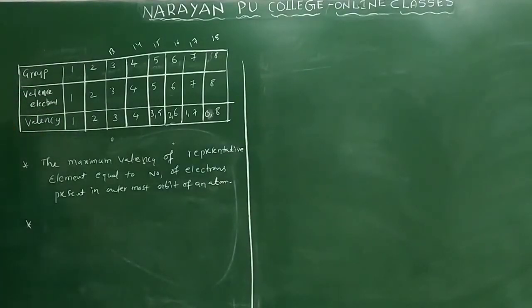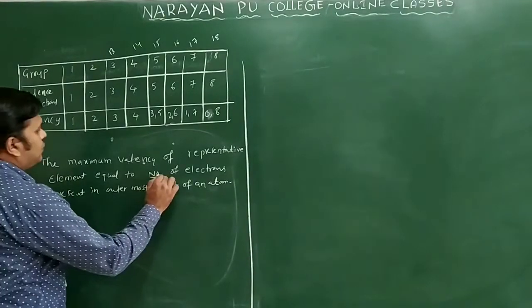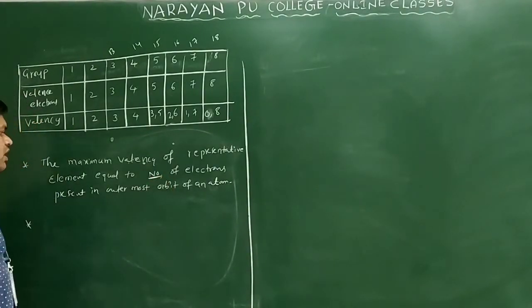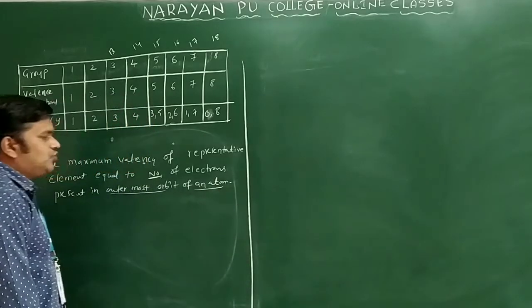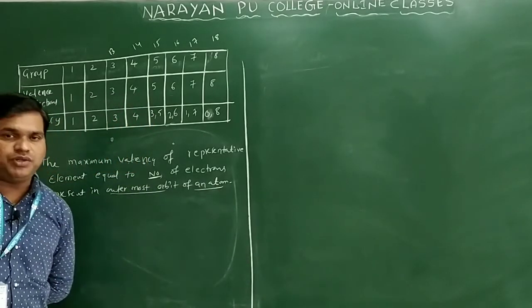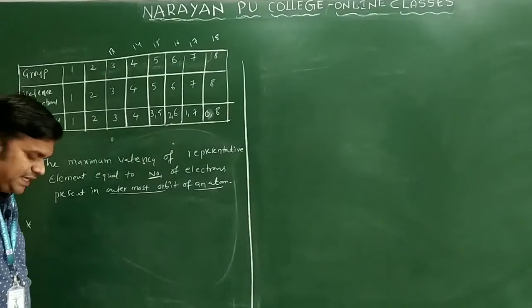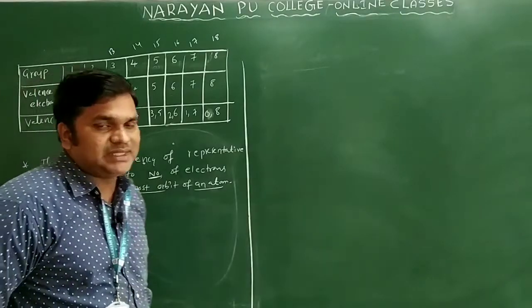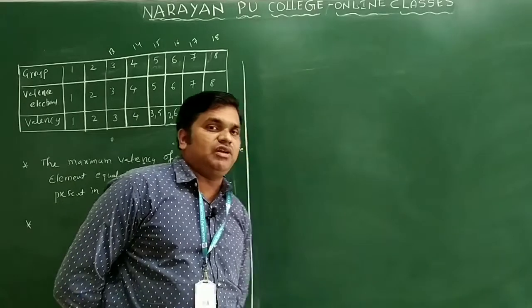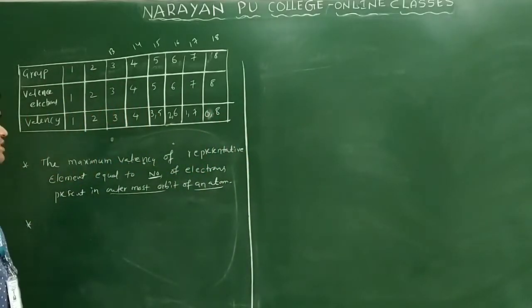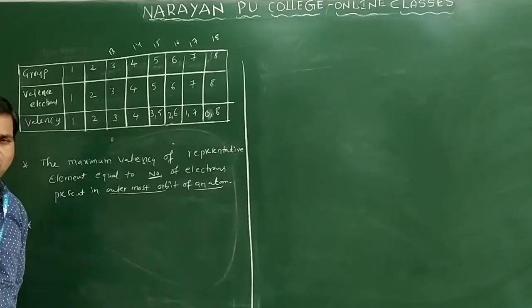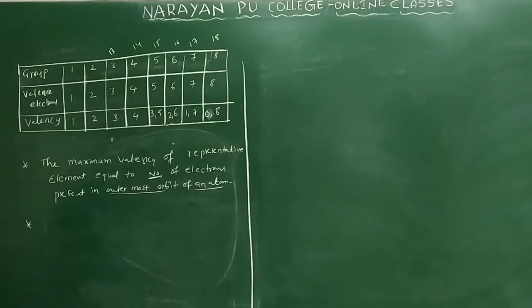Now we'll see here the maximum valence of a representative element equals the number of valence electrons, or the number of electrons present in the outermost orbit of an atom. You know representative elements: s and p block elements except the noble gases are called representative elements. So in such a compound, we can check the number of valence electrons present in the outermost orbit of an atom.